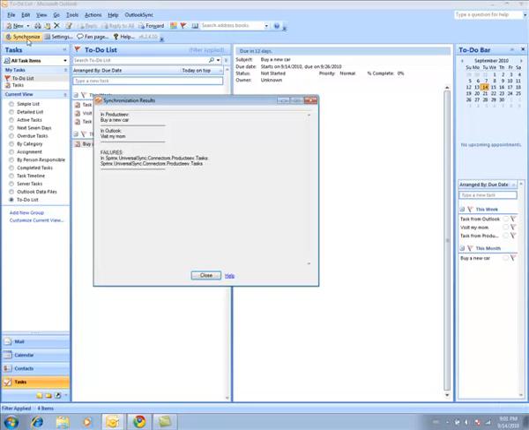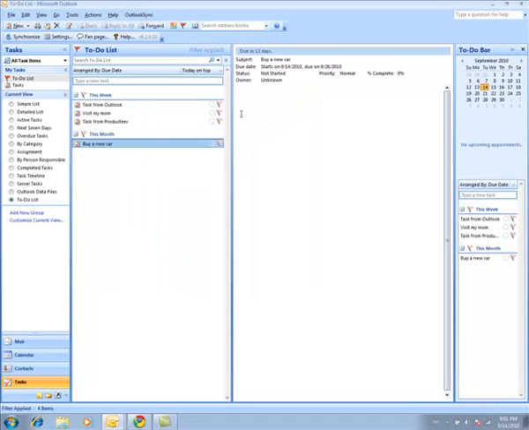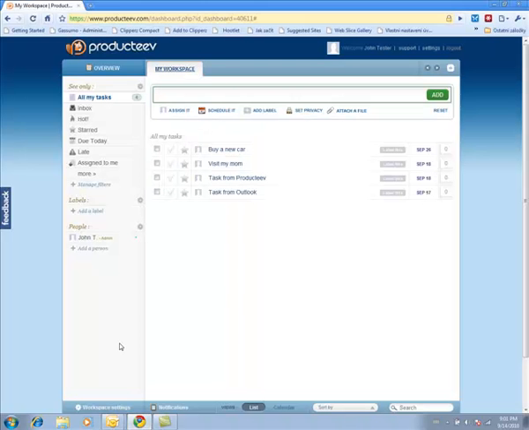And you see that we have that visit my mom task here that's due this week. This buy a new car task is still there, and if you go here you see that we have this buy a new car here.